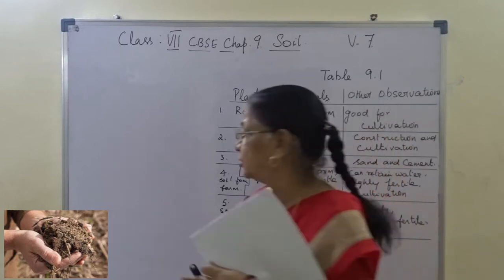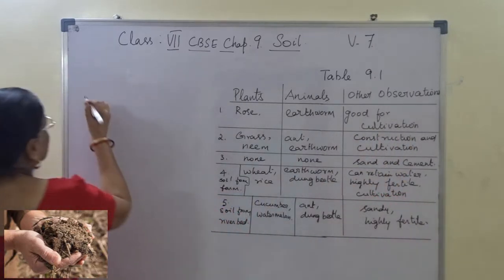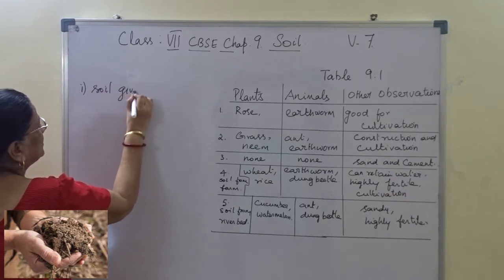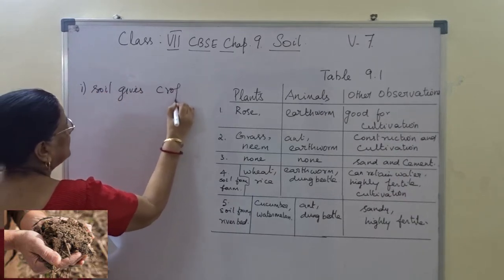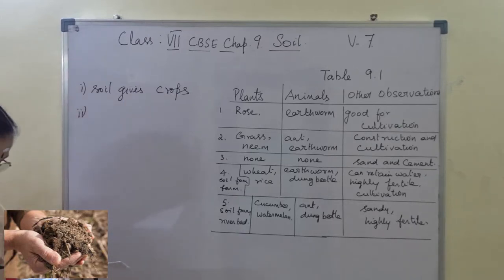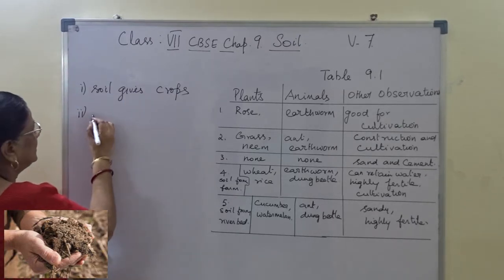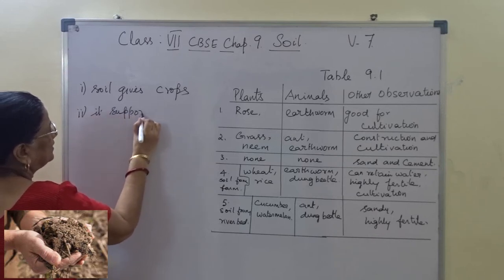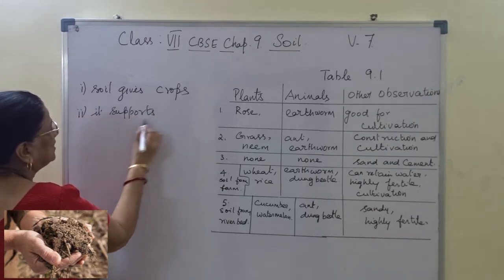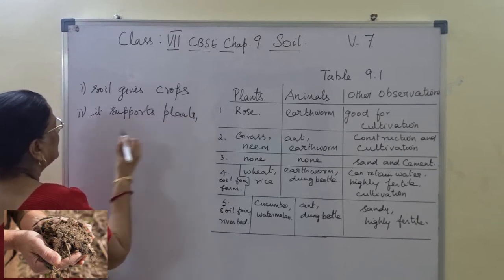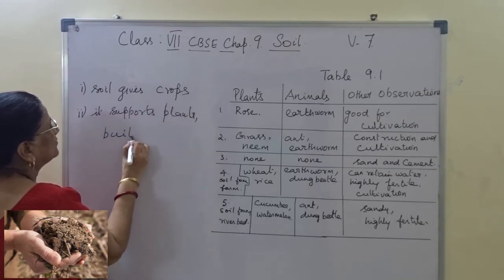Soil gives crops. Then it supports plants and buildings.